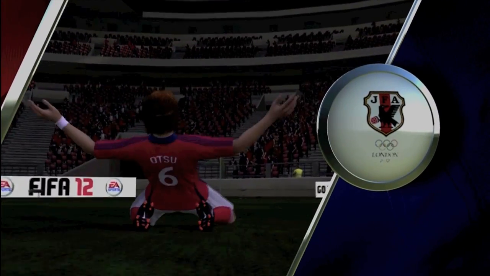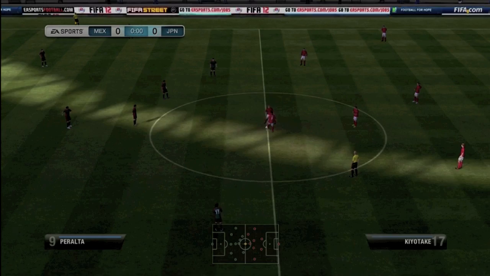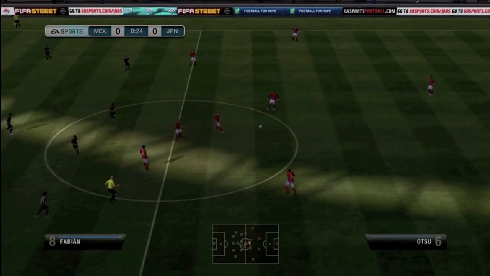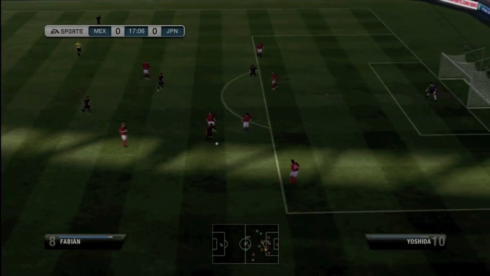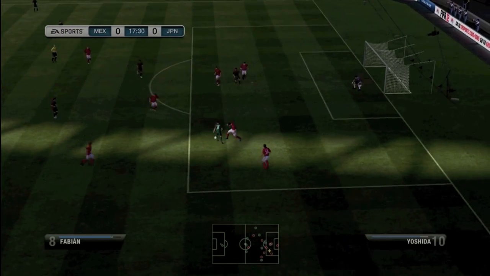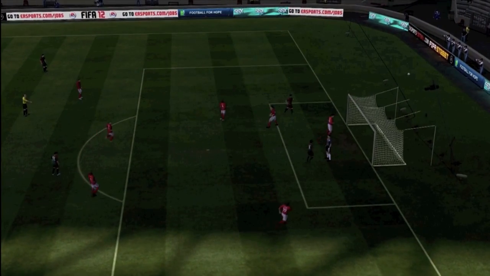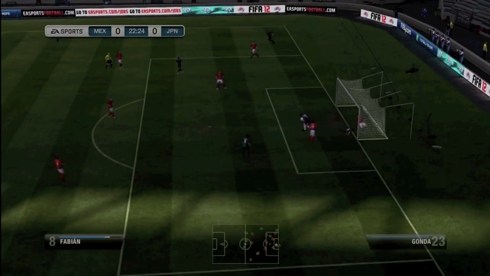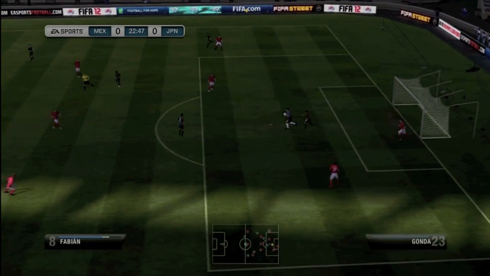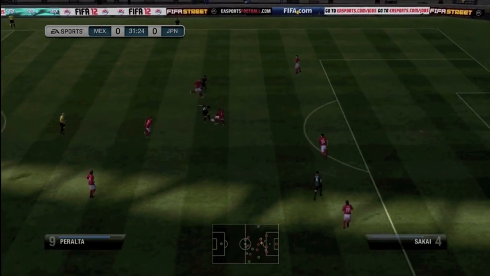A lot of people are expecting Mexico to probably take this one out, although Japan are looking pretty good. And out of all the Asian sides, Japan is supposed to be one of the better teams. So anyway, we kick off the game and we see what's about to pan out. As we can see here, we've got Fabian going into an attack, going into the box, dribbling around his man, and having the first shot of the game, which is just going a little bit wide. I actually don't know how he can get that close and miss, but still another cross from Mexico, and a good take from the keeper, who is able to scoop that one up in the box, and again we see Mexico doing all of the attacking pretty much straight away.